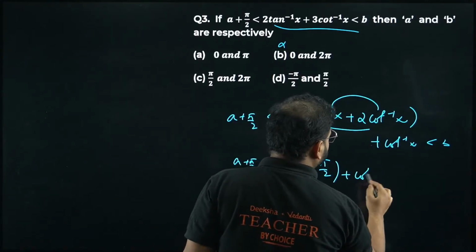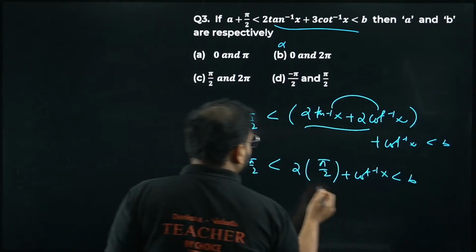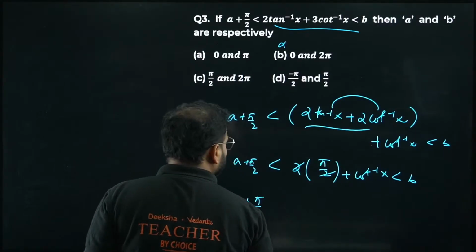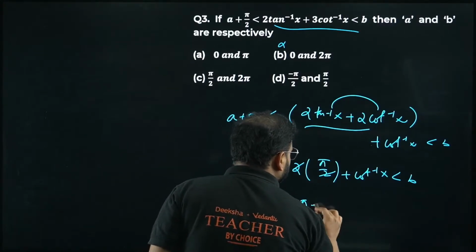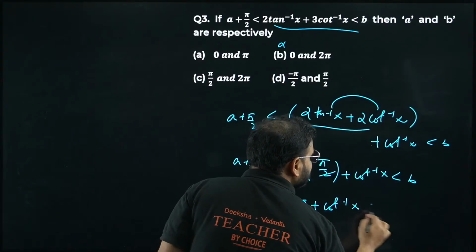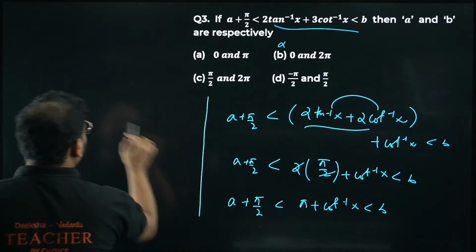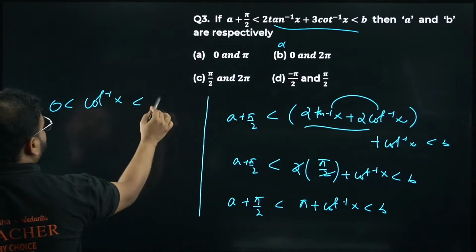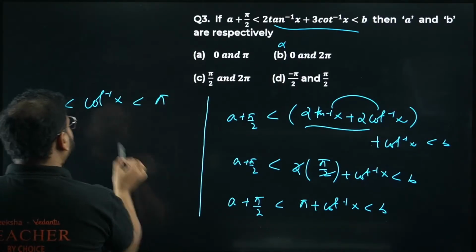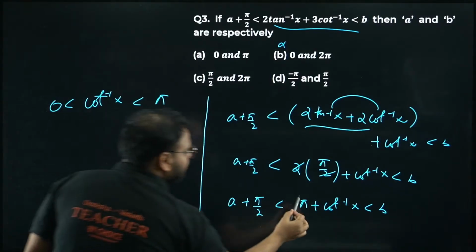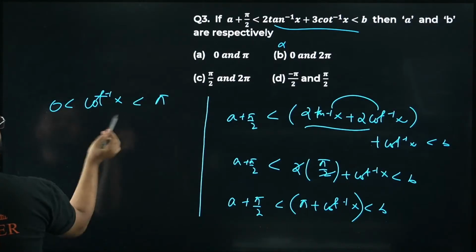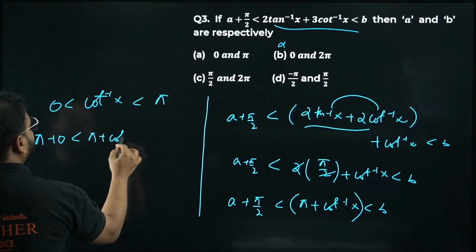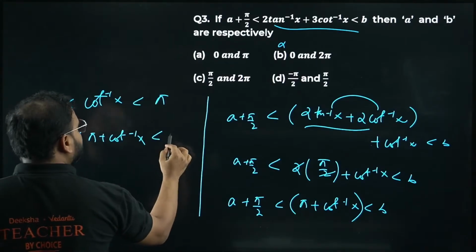Plus I have cot inverse of x. To b, I'm getting what? 2 and 2 is cancelled. I'm getting a plus pi by 2. This is nothing but pi plus cot inverse of x less than b. We know the range of this value lies from 0 to pi, 0 to pi we have already for cot inverse of x, right? I want a relation for pi plus, so add pi on each side. So I get pi plus 0, pi plus cot inverse of x, and pi plus pi is 2 pi.